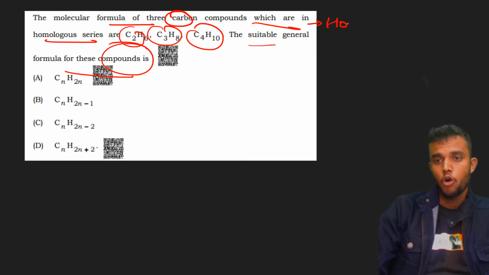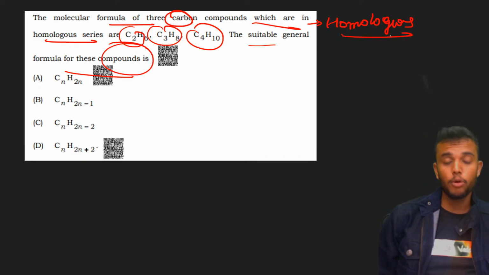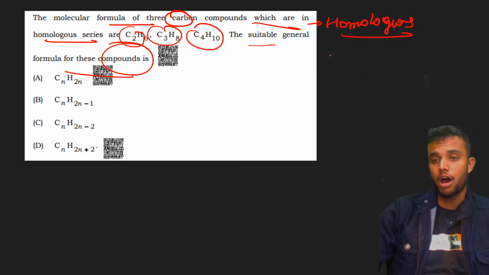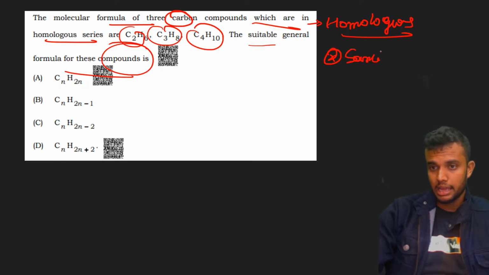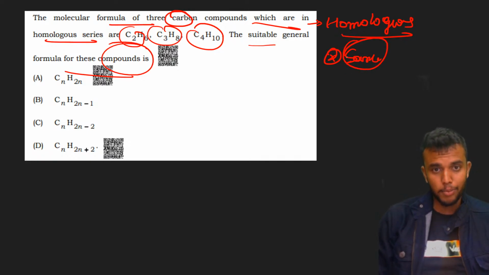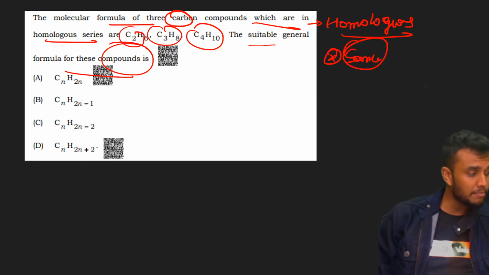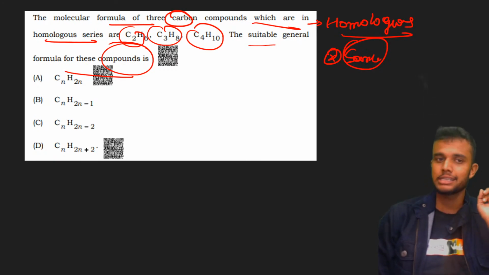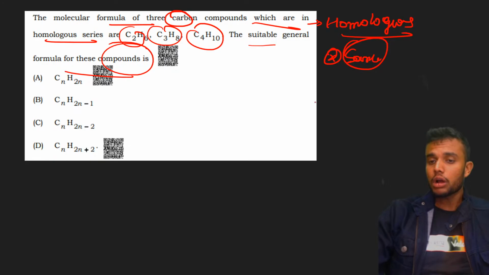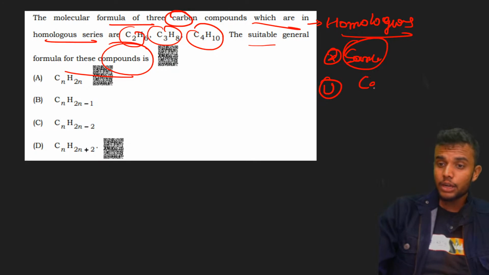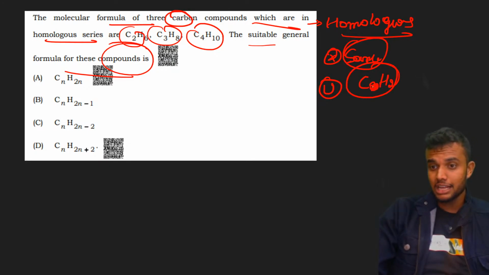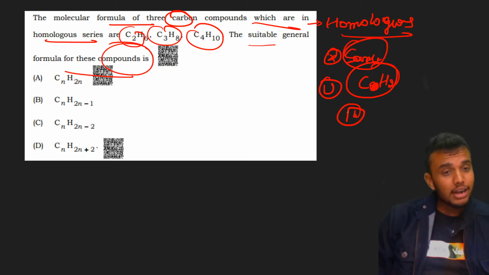A homologous series is a series of compounds having the same chemical properties, kept in increasing order. Between two consecutive members there is a CH2 difference in molecular formula and also a 14 atomic mass difference.